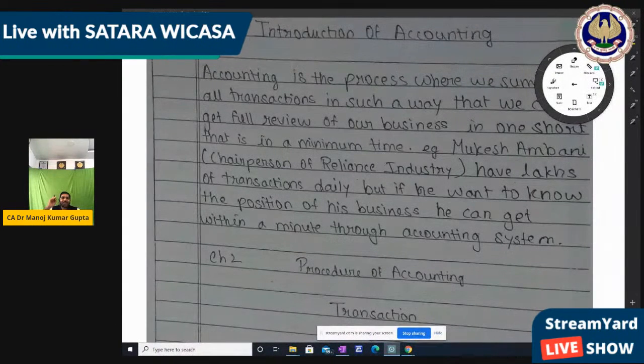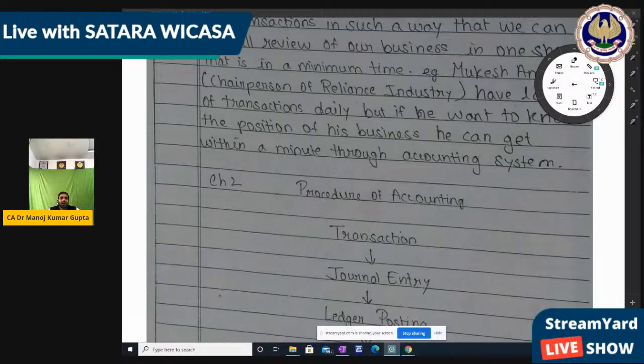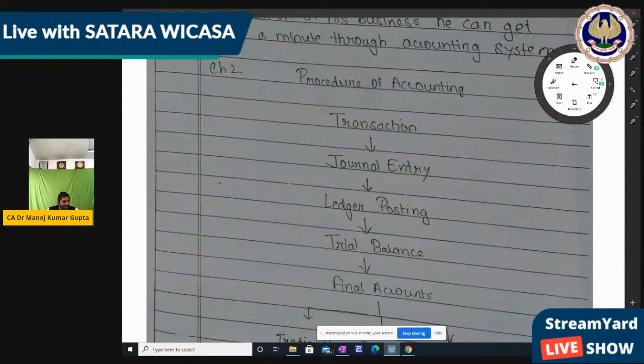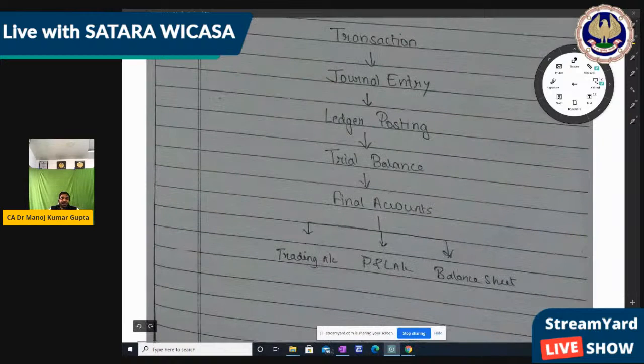Right? So the accounting system basically converts lakhs of transactions into one account, and our transactions get properly recorded. In future, whenever we want, we can check any transaction. Okay, now the procedure of accounting. First transaction, then journal entry, then ledger, then trial balance, then final account, which is divided into three parts: trading account, P&L account, and balance sheet, which is basic accounting for the entire life.